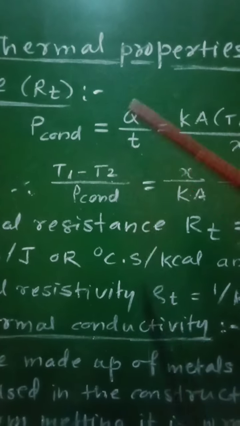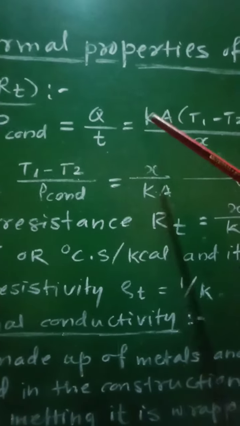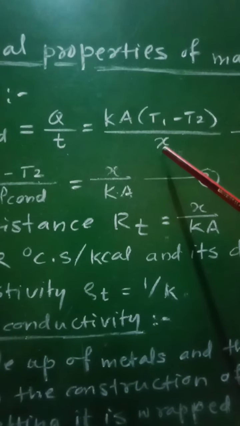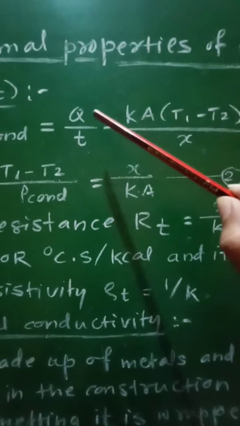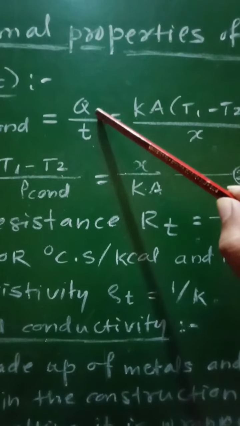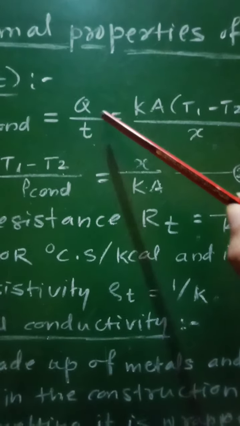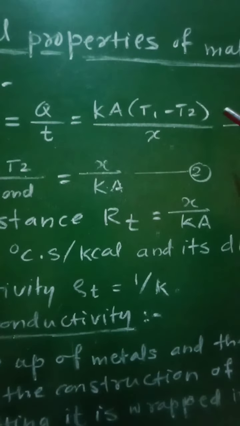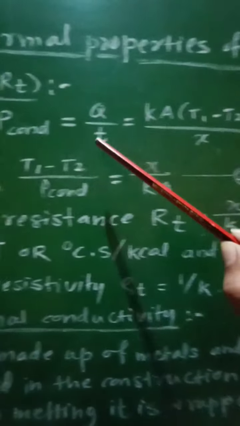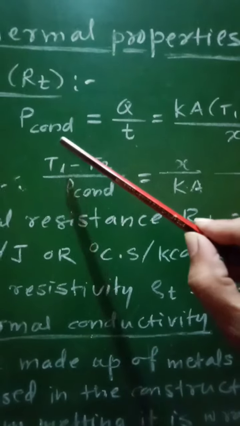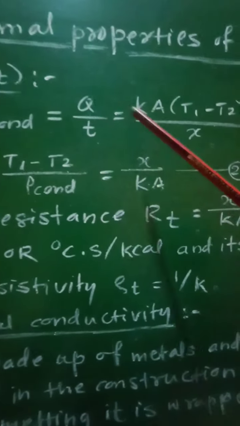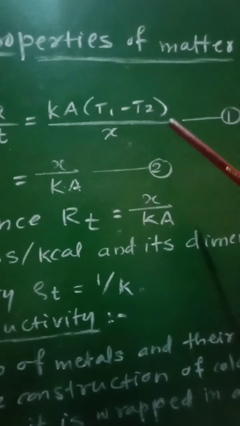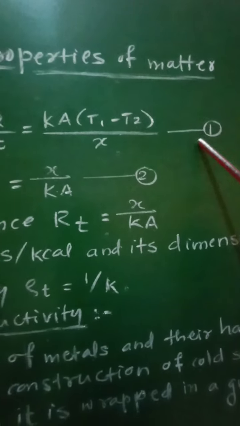The conduction rate P conduction is given by the formula Q upon t equal to KA into (T1 minus T2) upon X. Since the amount of heat energy conducted Q is given as Q equal to KA (T1 minus T2) into t upon X, the conduction rate P conduction equals KA into (T1 minus T2) upon X, as equation number 1.